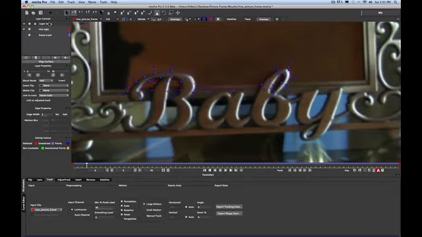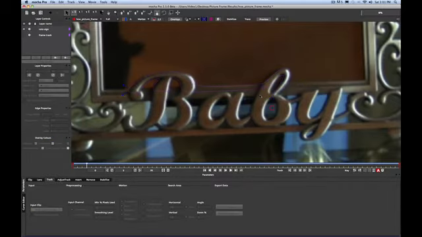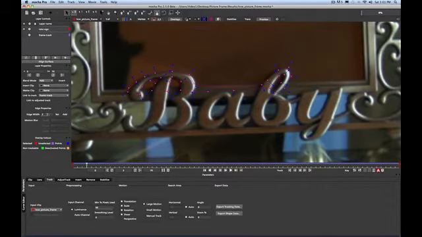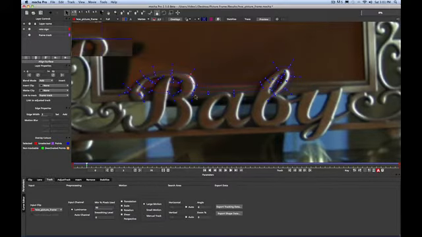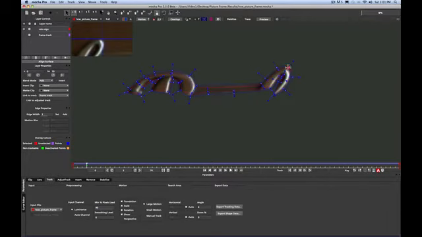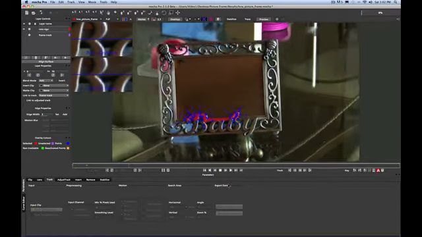We can rename this. Once we have our basic roto shape, then we can select all the points on the shape, and we could add a global edge width, which is basically a softness for all the points. Any of these points could also be dragged out and have individual per point softening. And we can play back the shot and see the linked roto shape here.